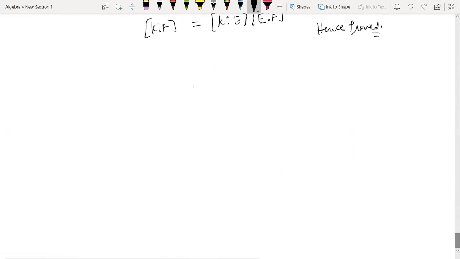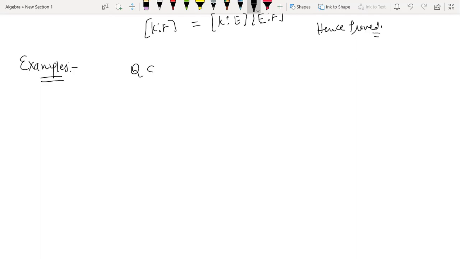Okay, so no doubt, I can give you examples for the same. Now we are going to use this theorem in examples to construct the basis of these kinds of extensions. So say we have Q contained in Q(root 3) contained in Q(root 3, root 5). So we have a two-step extension. This is like your F, this is like your E, and this is like your K.